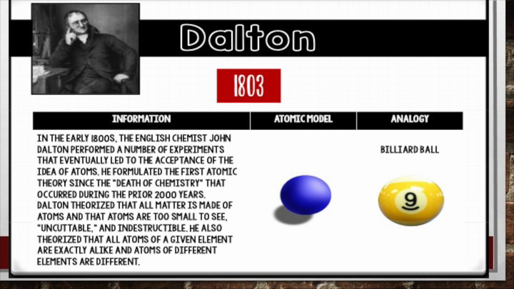So the death of chemistry ends in about 1803 with John Dalton. He performed a lot of experiments and eventually he led the scientists to accept the idea of the atom. He formulated the first atomic theory since the death of chemistry, and he theorized that all matter was made of atoms. The atoms are too small to see. Now, he held on to that uncuttable idea like Democritus, thinking that they could not be destroyed, they could not be broken down into any smaller parts. He also theorized that all atoms of a given element are exactly alike and atoms of different elements are different, which is true.